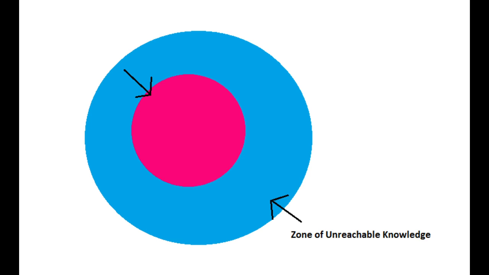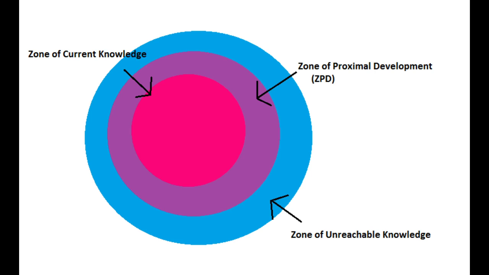Vygotsky believed that there was this knowledge that children couldn't obtain on their own. So, let's call this the zone of unreachable knowledge. That's not really what it's called, but we're going to call it that anyways. Then, in the center of this zone is the knowledge that children already have. So, let's call this the zone of current knowledge. Then, there's the zone right in between the zone of unreachable knowledge and the zone of current knowledge. This one is the most important, and there's an actual name for it, and it's called the zone of proximal development, or otherwise known as ZPD.